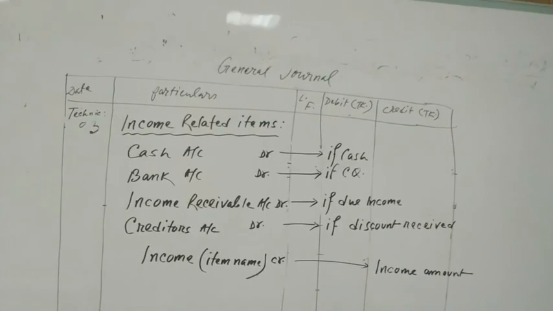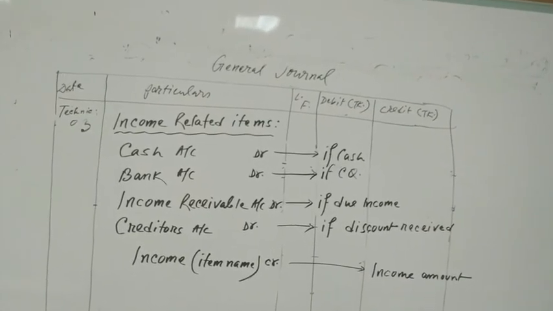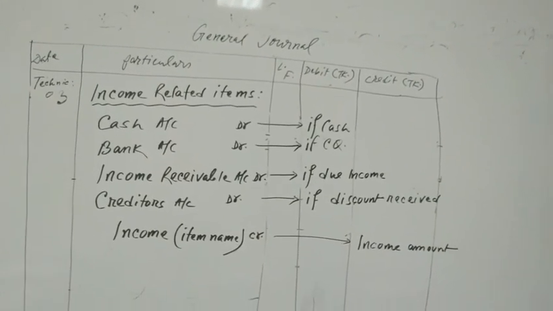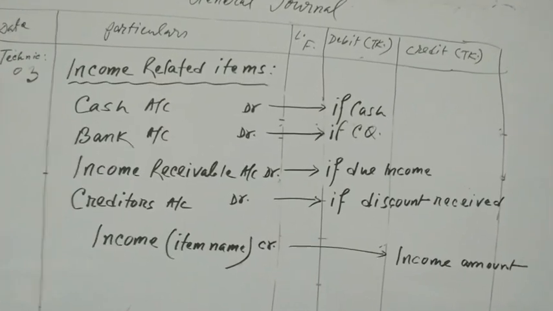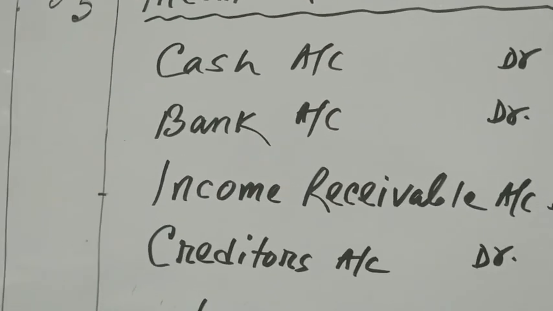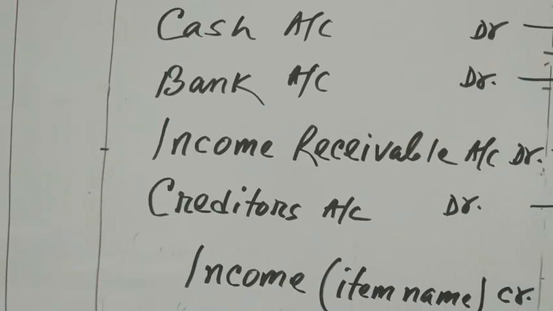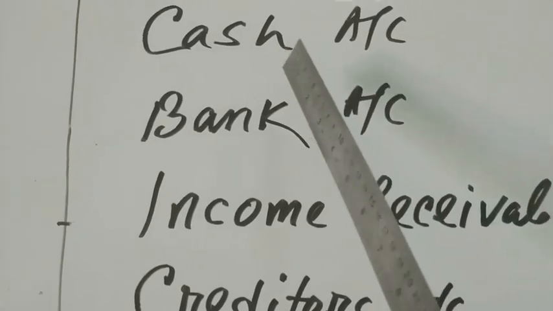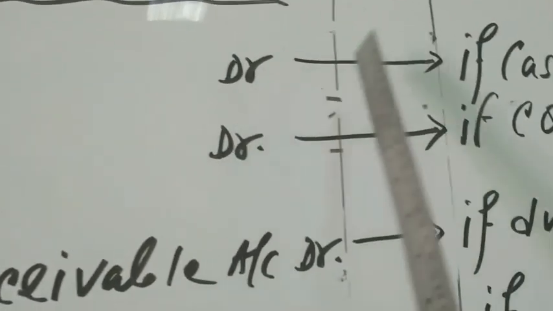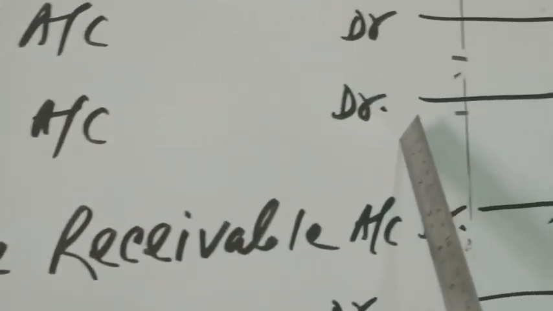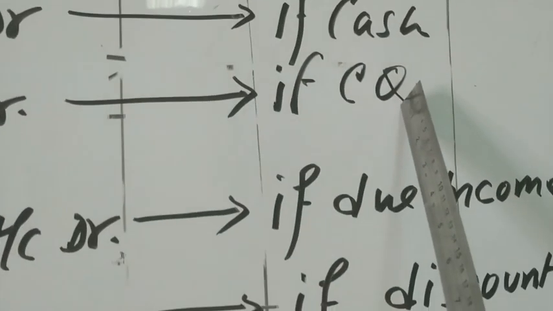Now let's see technique number 3, income related items. This journal is for income related items. Since it is income, you will get cash. So if the income is generated by cash, then cash account debit, clearly written, if cash. Bank account debit if you receive a check.